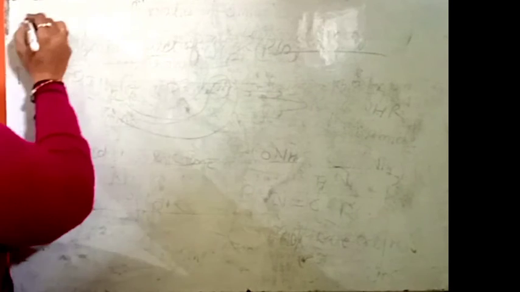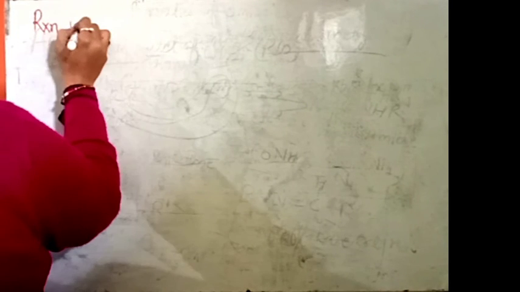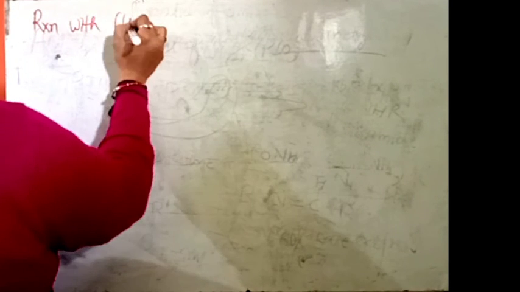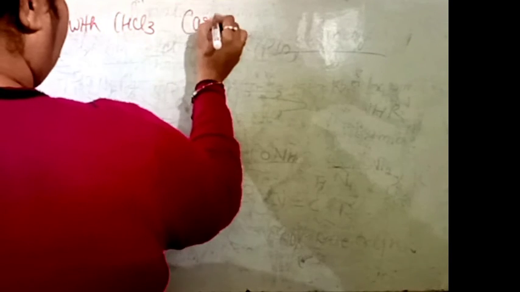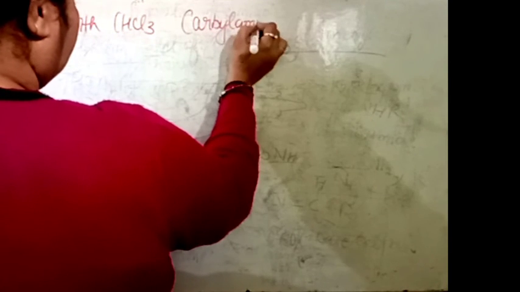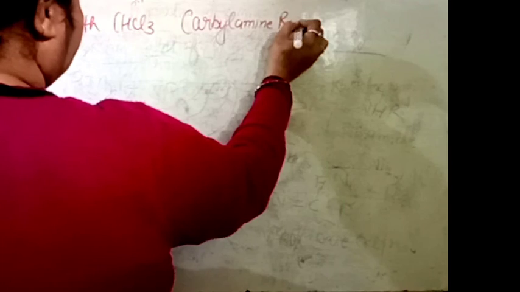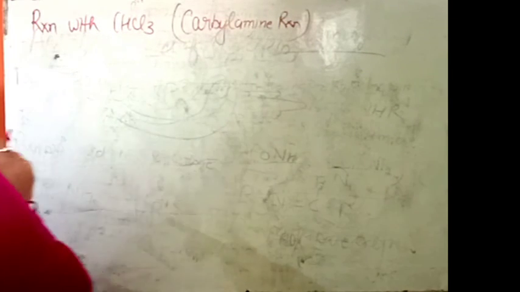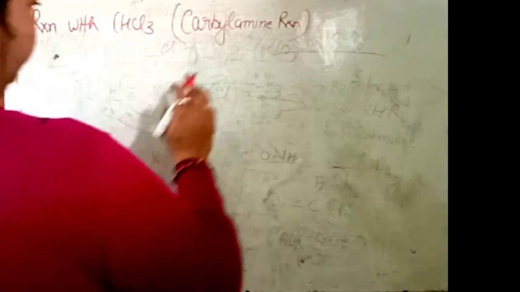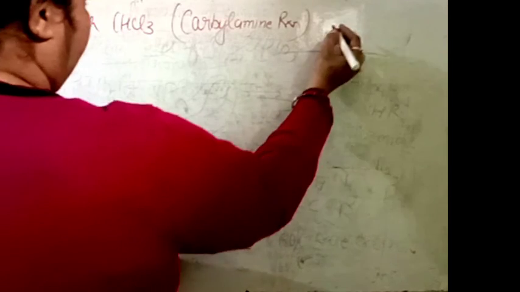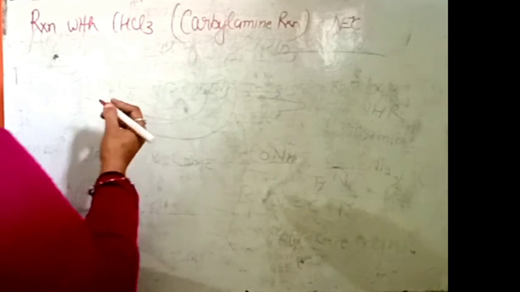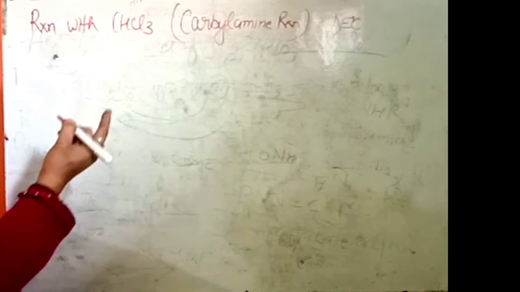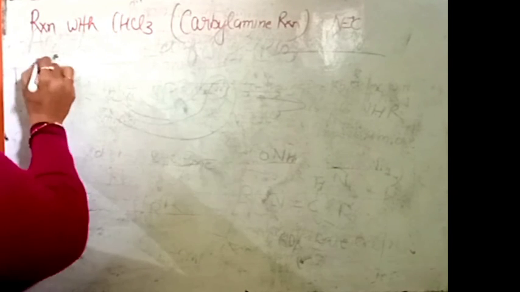This is the last reaction under the heading of reaction with an electrophile. This is a reaction with chloroform. The formula of chloroform is CHCl3 and this is called the carbylamine reaction. Very important reaction. As the name indicates, in it the formation of a carbylamine group takes place, the symbol of that carbylamine is NC, or you can say an isocyanide group is formed. Isocyanide का UPSC name क्या होता है? Carbylamine. What happened in that reaction?